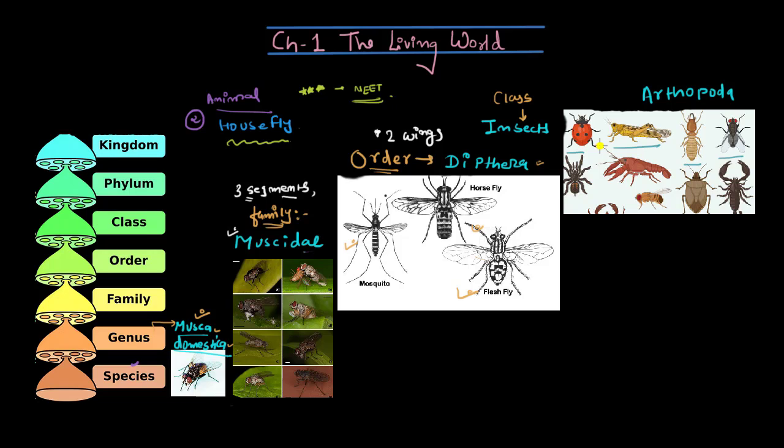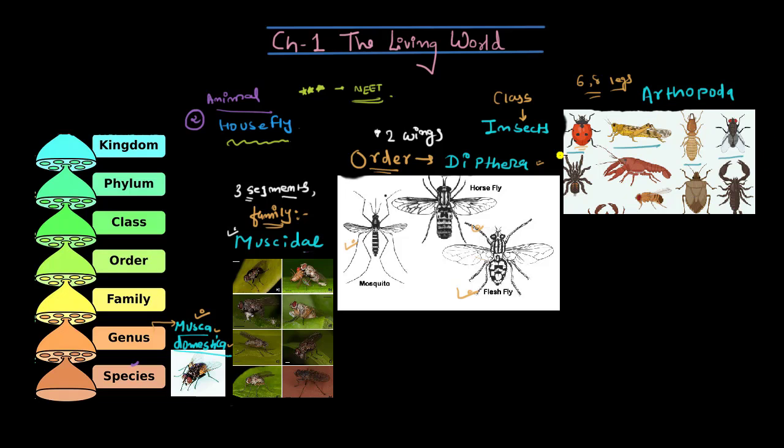Then there is the class, which is called Insecta. Whom are you going to put into the class Insecta? Whoever has 3 body regions and paired legs, 3 pairs, that is 6 legs, and who are obviously segmented.